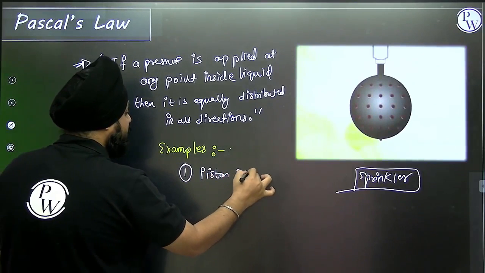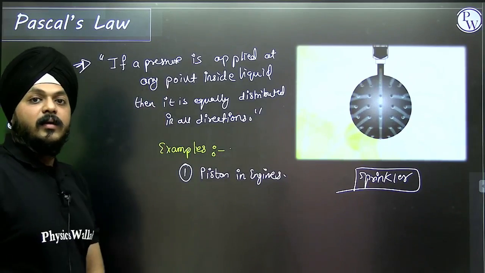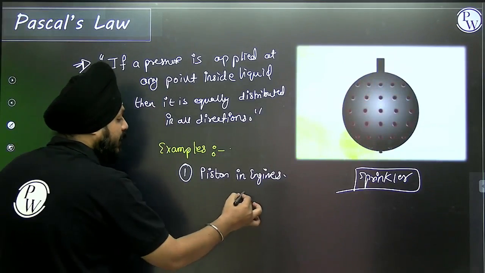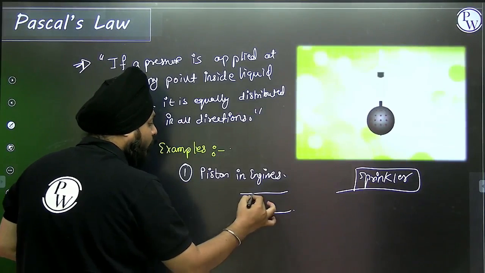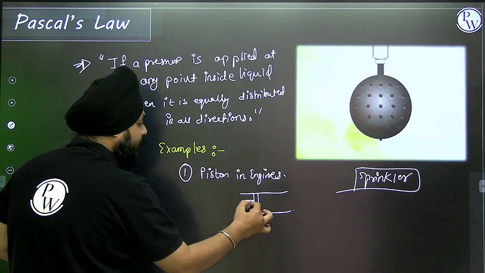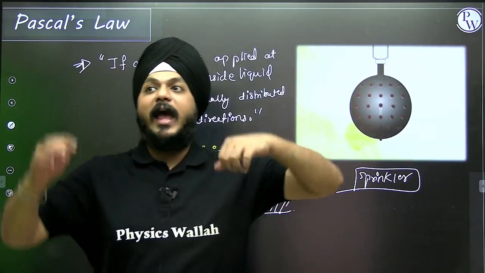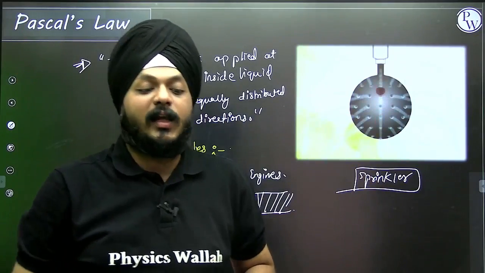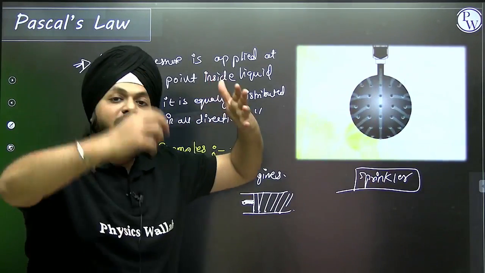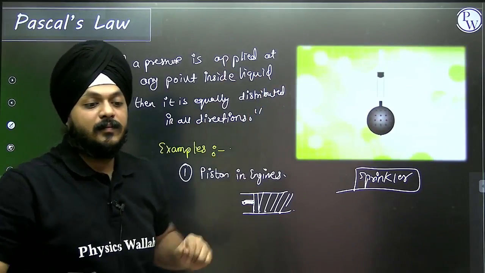Piston in engines, right? Piston is that kind of the structure. See, there is one chamber, and always we are having this kind of thing, right? Okay, this is a piston, and there is always a liquid present behind it. If you have seen that ad, Castrol ECG, engine clutch gear, you can see that thing that is continuously rotating in that ad, that is piston.